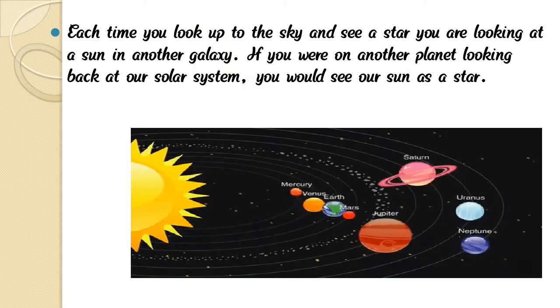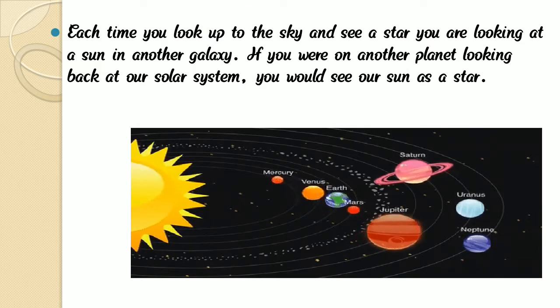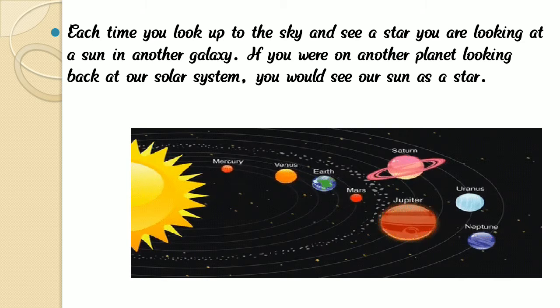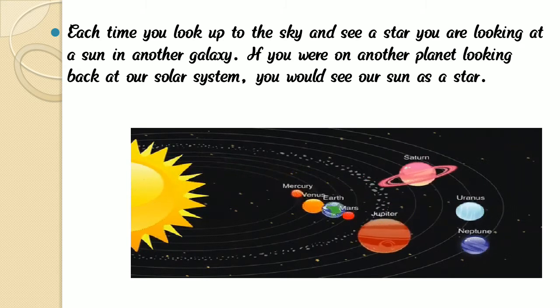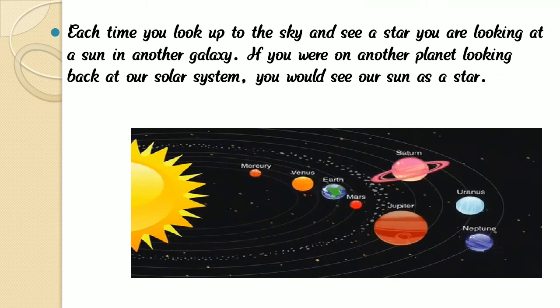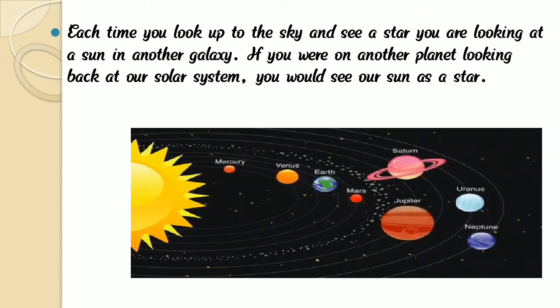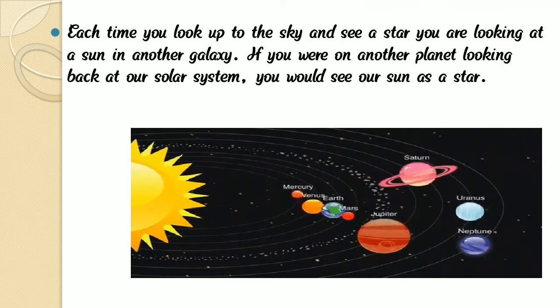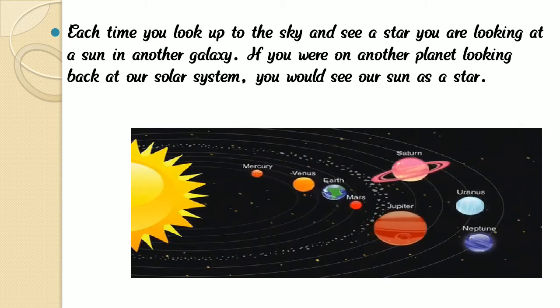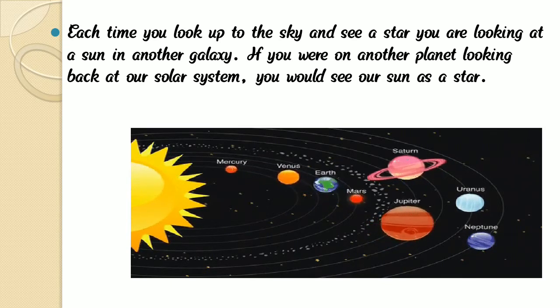Each time you look up at the sky and see a star, you are looking at a sun. In another galaxy, if you were on another planet looking back at our solar system, you would see our sun as a star.